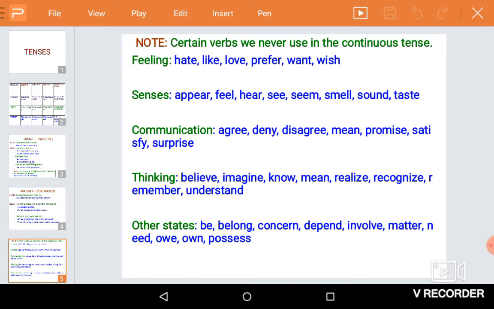Before that, certain verbs we never use in present continuous. For example, words like hate, like, love, prefer, want, wish, appear, feel, hear, see, seem, smell, sound, taste, a set of words. These words are never used in the present continuous tense.